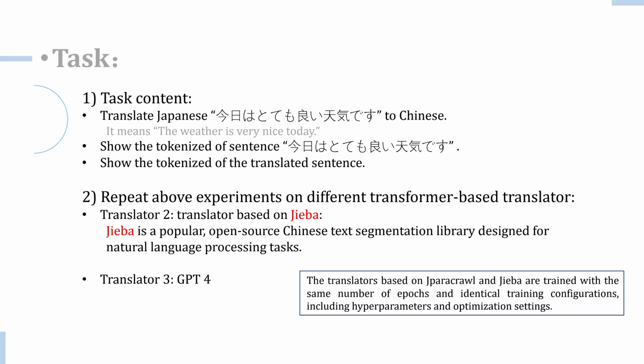Then we do experiments with different models. We train another translation model using the same setup as previously discussed, but this time using the Jieba tokenizer for tokenizing Chinese text. Then we perform translation using GPT-4 and use the GPT-4 translation result as a reference to compare the performance of our own trained models.